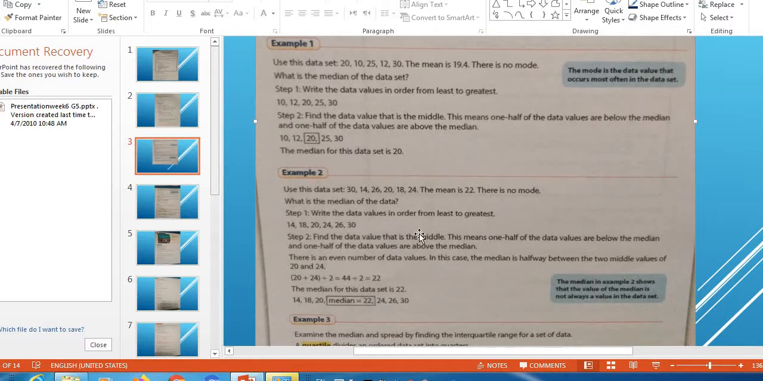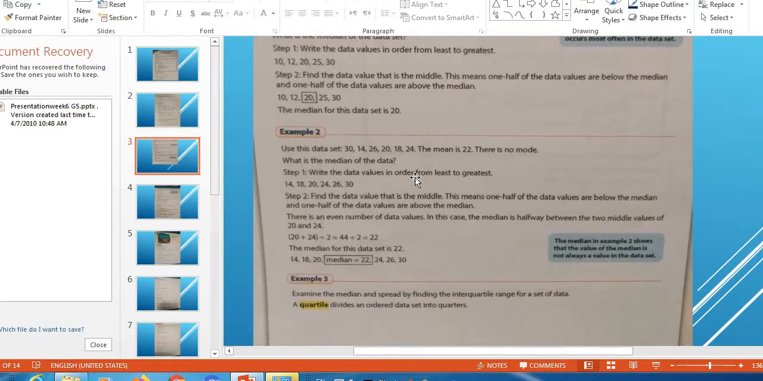Example 2: use the data set 30, 14, 26, 20, 18, 24. The mean is 22. There is no mode. What's the median of the data? Step 1, remember, write the data values in order from the least to the greatest. So the first step, very easy: 14, 18, 20, 24, 26, 30.